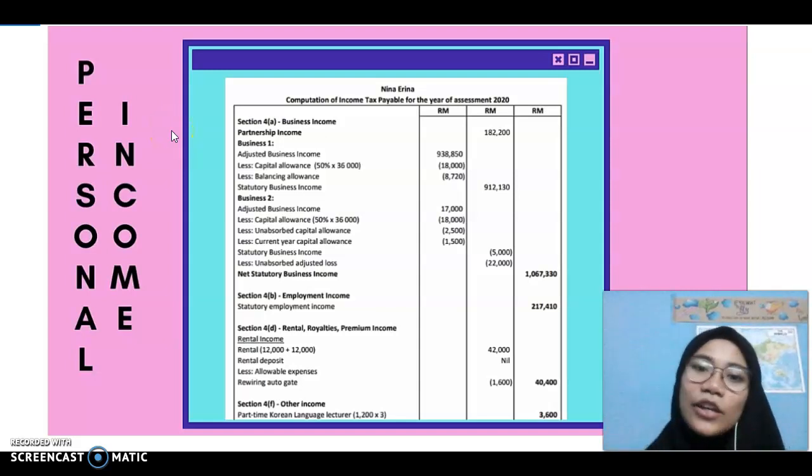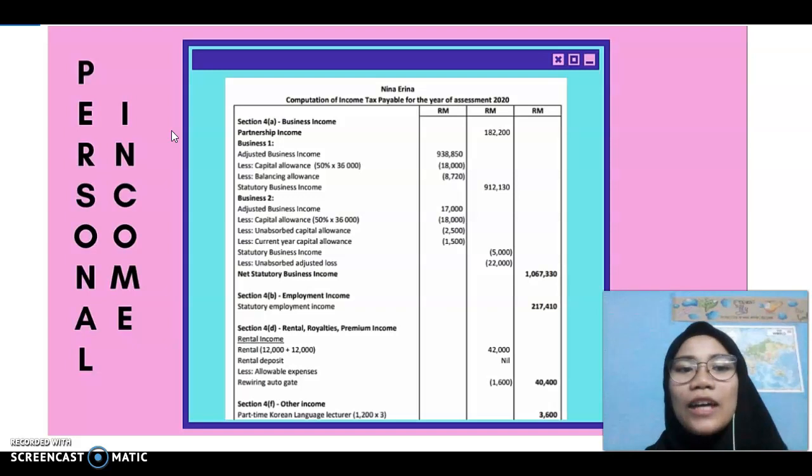Hi, my name is Kara Amalkis, and today I would like to explain about the personal income for Nina Erin. As you can see, this is the computation of income tax payable for the year of assessment 2020.